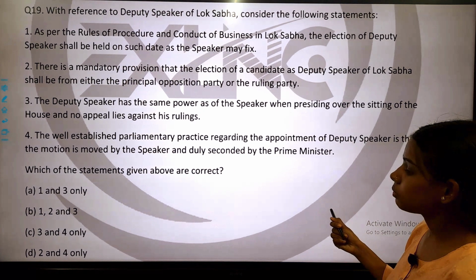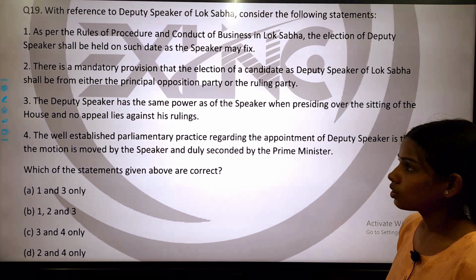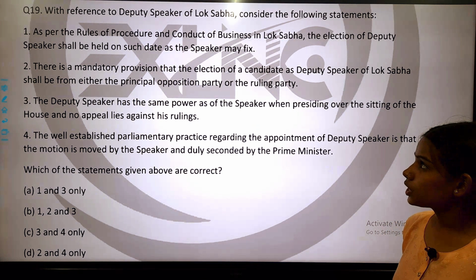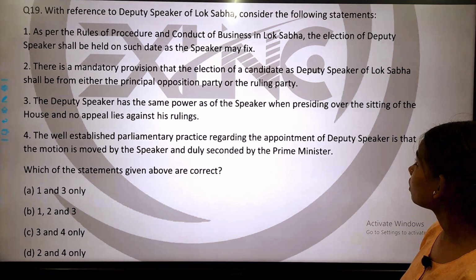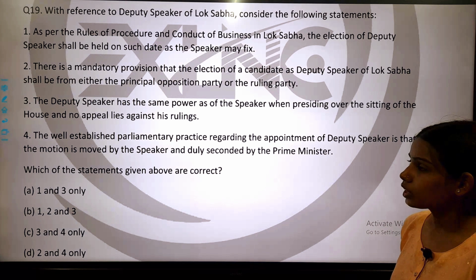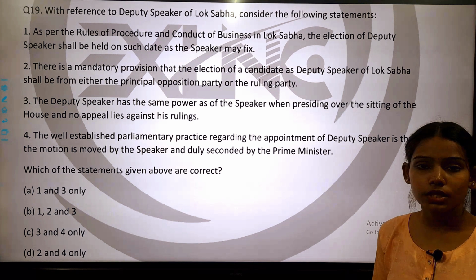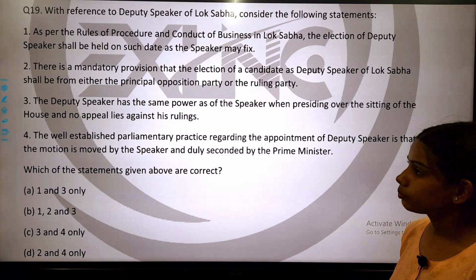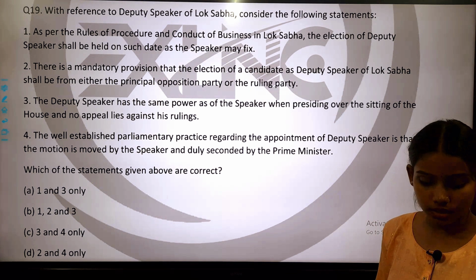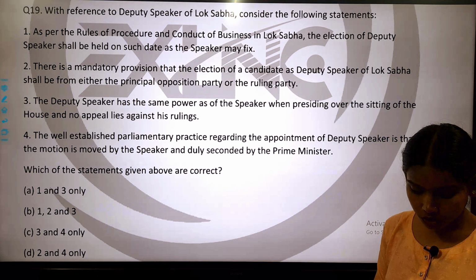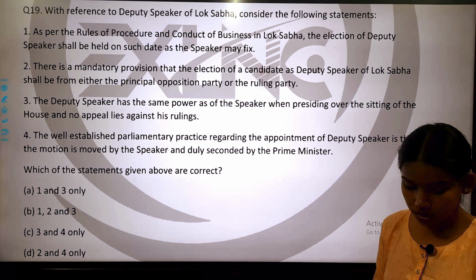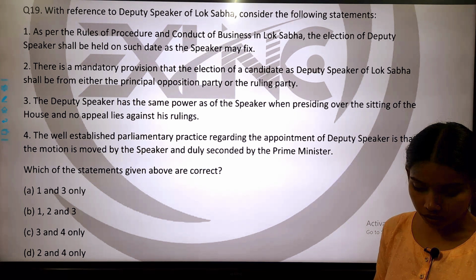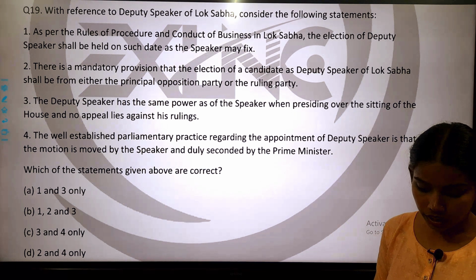So this is question number 19. Question number 19 is, with reference to Deputy Speaker of Lok Sabha, consider the following statements. There are 4 statements given to us, so we will read the statements one by one. Statement number 1 is, as per the rules of procedure and conduct of business in Lok Sabha, the election of Deputy Speaker shall be held in state.